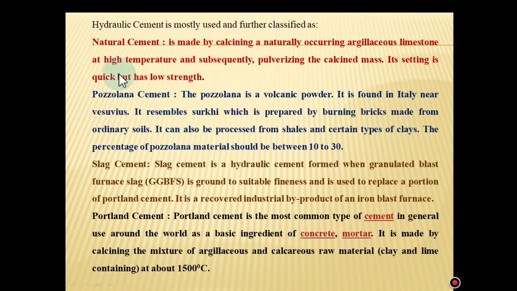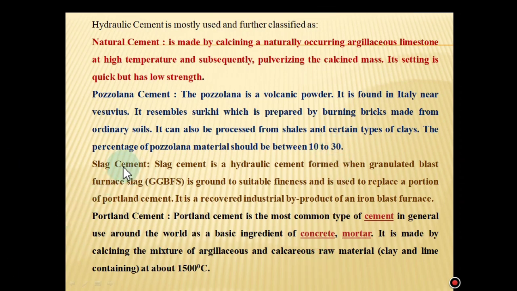Some important categories are natural cement. It is made by calcining a naturally occurring argillaceous limestone at high temperature and subsequently pulverizing the calcined mass. Its setting is quick but it has low strength. Pozzolana cement. Pozzolana is a volcanic powder found in Italy near Vesuvius. It resembles surkhi, which is prepared by burning bricks made from ordinary soils. It can also be processed from shells and certain types of clays. The percentage of pozzolana material should be between 10 to 30.